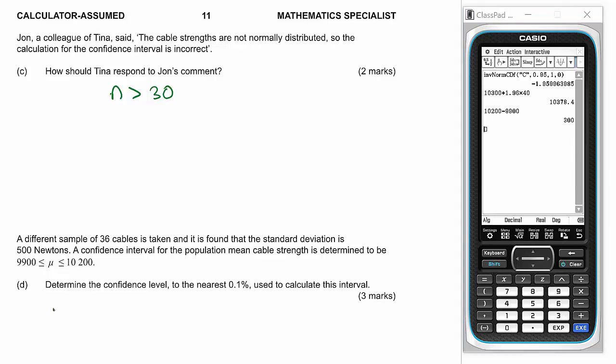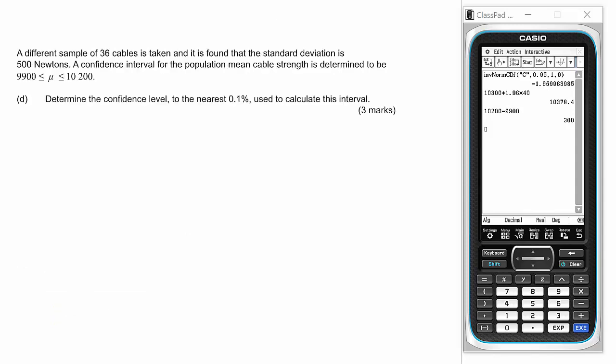So that's the total for the entire interval. That's 300, which means from the mean to the outside is 150. Now remember what calculation does that. So it's the z-score multiplied by the standard deviation divided by the square root of the number in the sample.